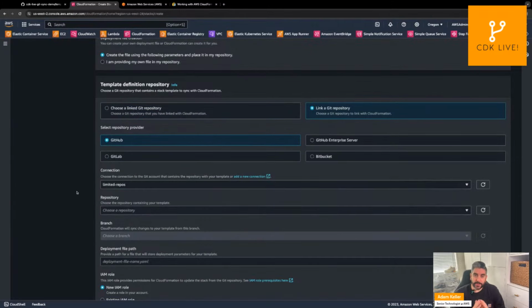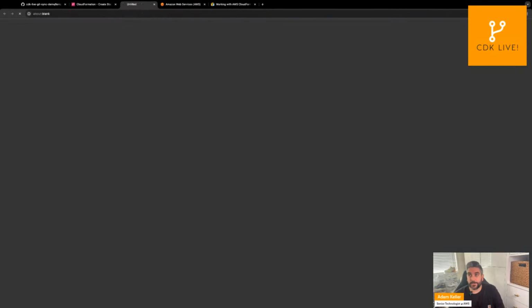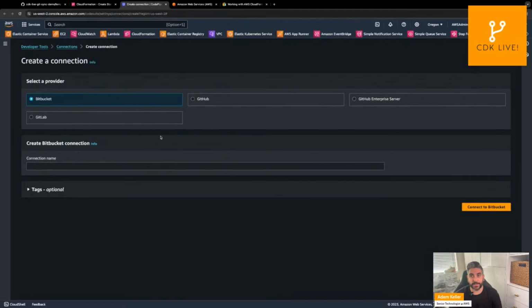Now, it's really important that you read through the documentation and walk through these steps as well. But essentially, there are some prerequisites. One, you need an IAM role that's going to allow CloudFormation to do some of these things on your behalf. Two, you have to have a connection set up between your Git provider and AWS. And if you don't, you can add a new connection. It's very easy here. This will take you to the place where you need to set that up. Let's actually show what that looks like.